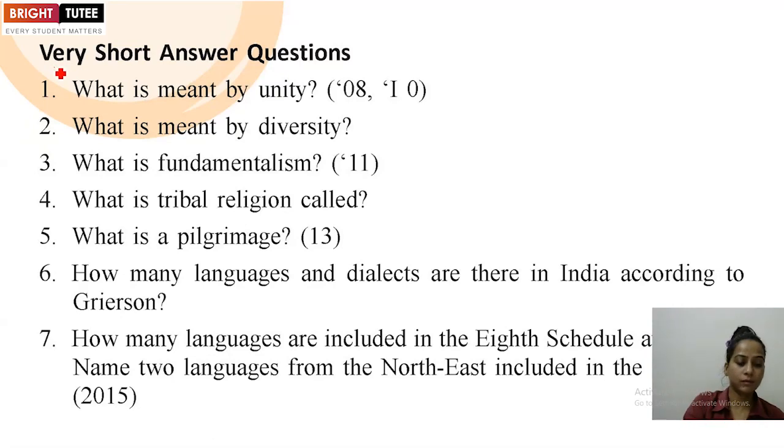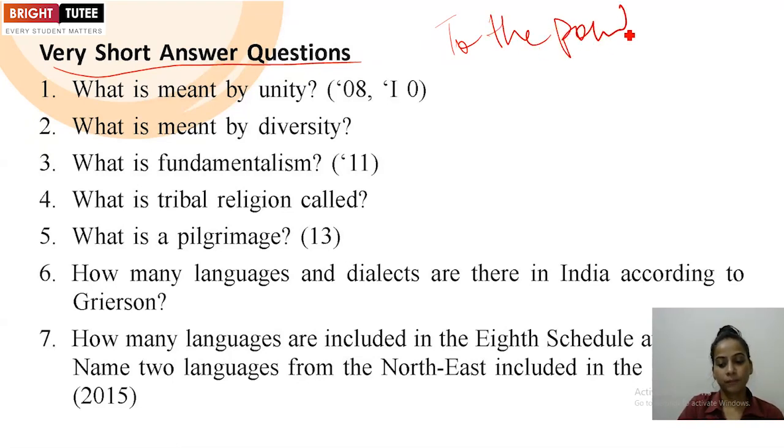You can see here they have asked very short question answers. So these very short question answers must be one word or one liner. No detail is required until and unless it is asked. You have to give to the point answers. That is one of the important things: to the point answers must be given for these.